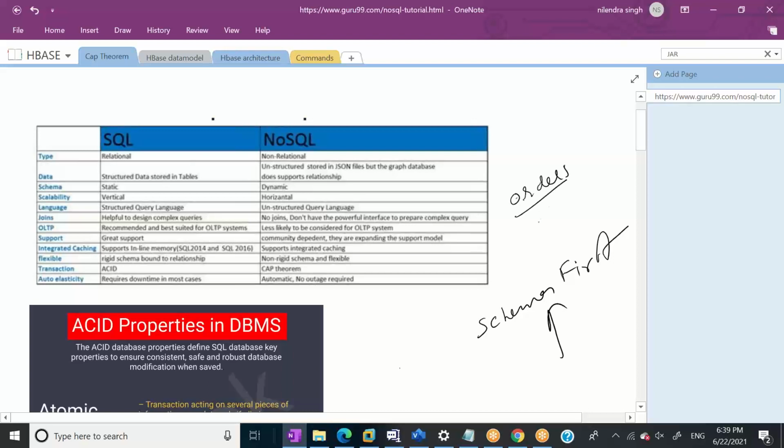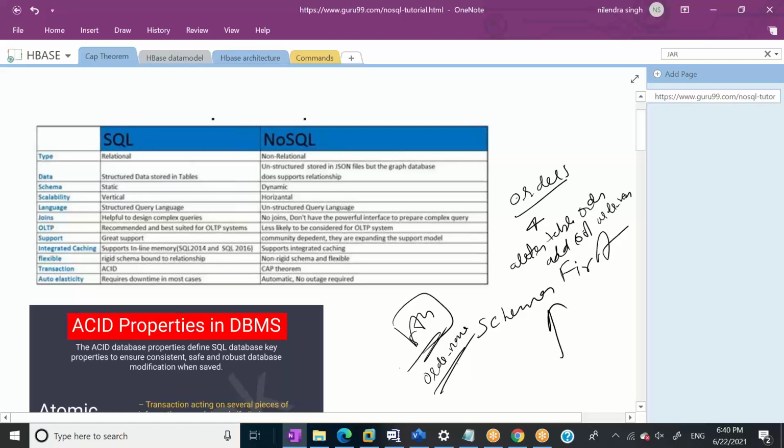In case of the orders table, how many columns do I have? 4 columns. Let's say in future, I have a 5th column coming in my orders data. The 5th column may be order name, let's say, some dummy column. So in this case, I need to alter this table: alter table orders add column order_name, and then I need to ingest the new data.